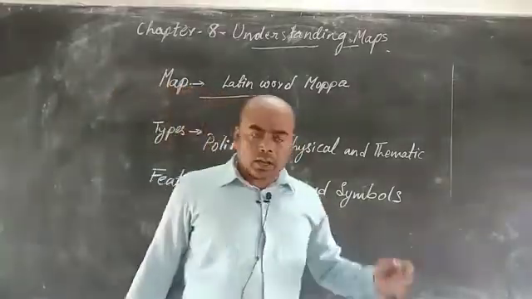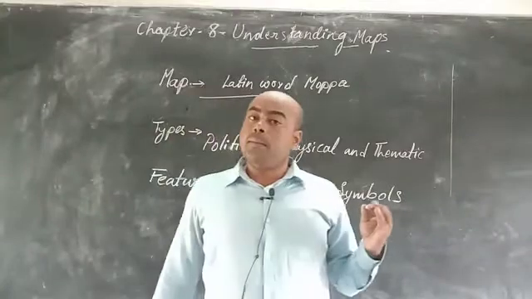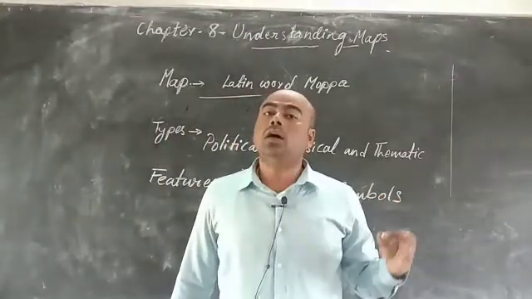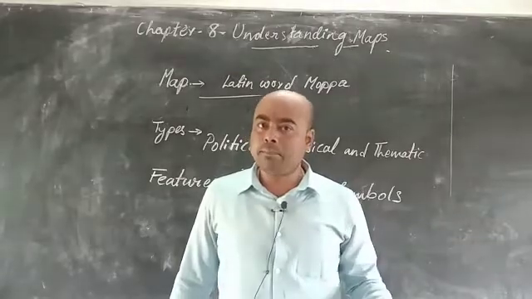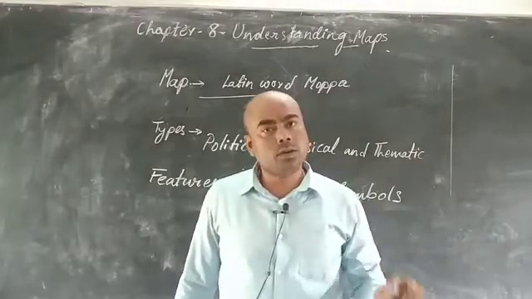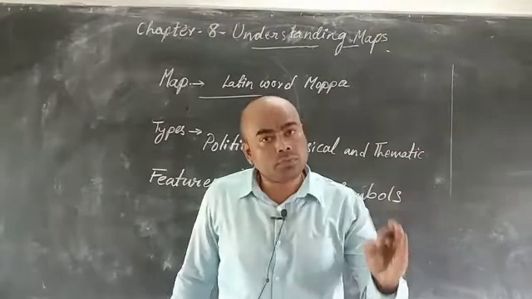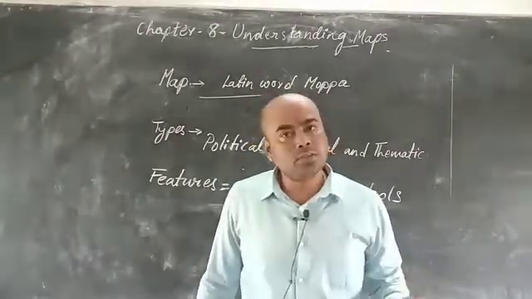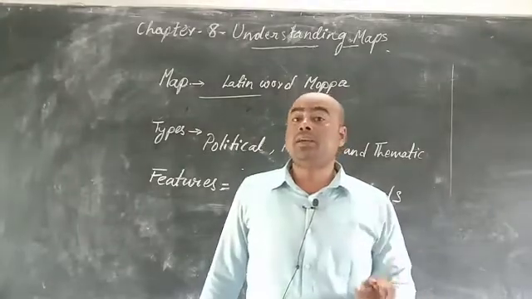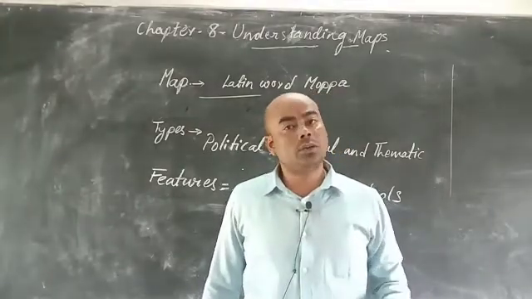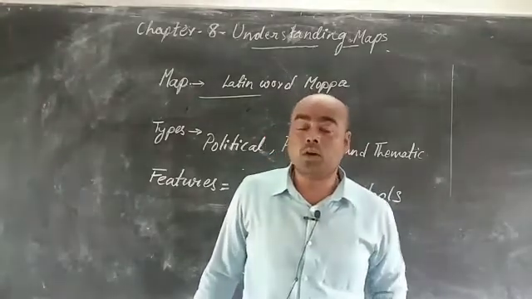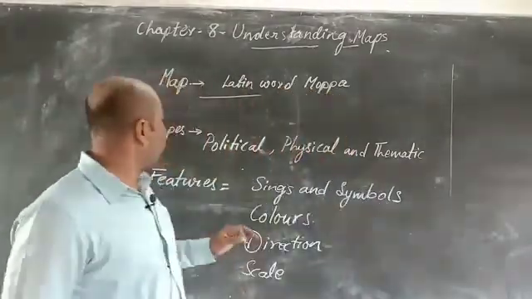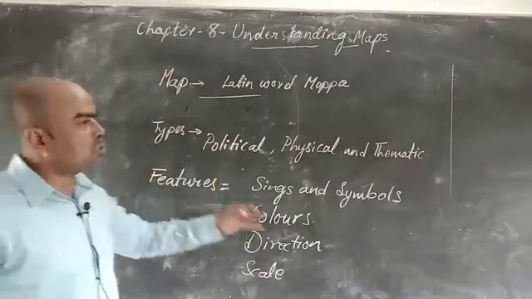Let me give you the definition: a map is the representation of the earth surface, or a part of the earth surface, on a flat piece of paper. Is that clear?